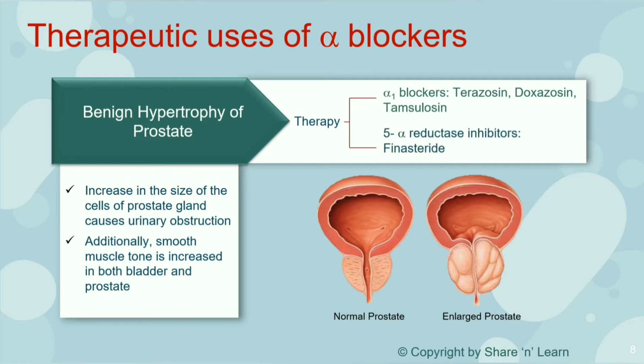Next is finasteride, which belongs to the class of 5-alpha reductase inhibitors. This drug arrests the growth and also decreases the size of prostate, which is the root cause of the disease. But this effect is seen on the prolonged use of the drug.